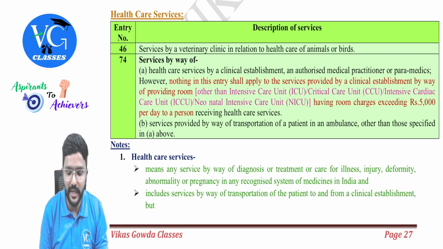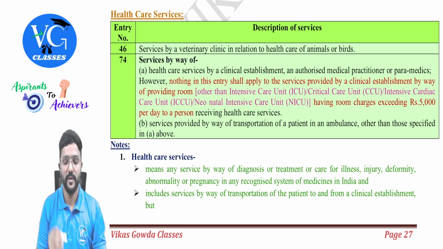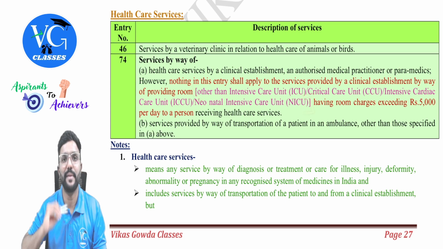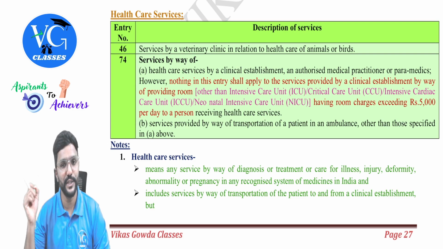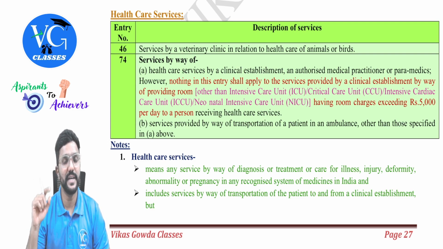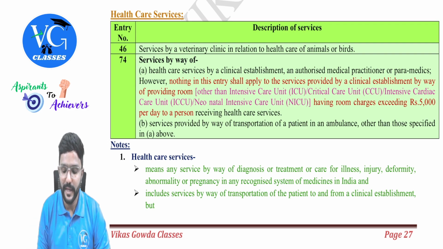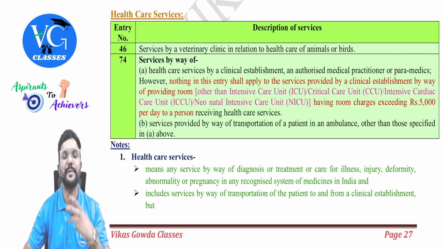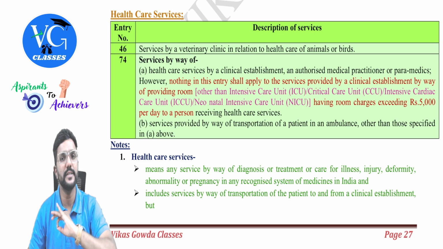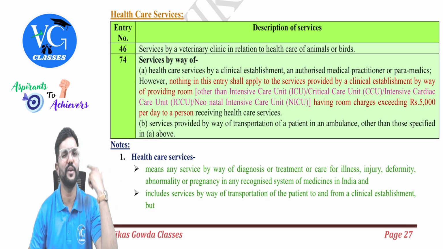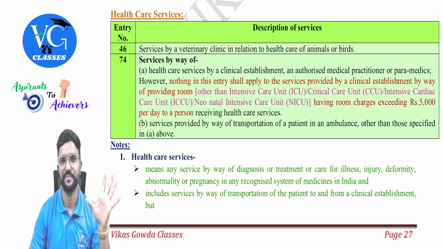But the 5,000 limit is not applicable in the following cases, guys. Which are those? I have highlighted here in the bracket. Other than intensive care unit, that is ICU, critical care unit, that is CCU, or intensive cardiac care unit, that is ICCU, neonatal intensive care unit, that is NICU. For them, for whatever I have given here within the bracket, there is no monetary limit. Any amount charged as room rental is fully exempt. Whether it is 5,000 or 50,000 per day, it is fully exempt.